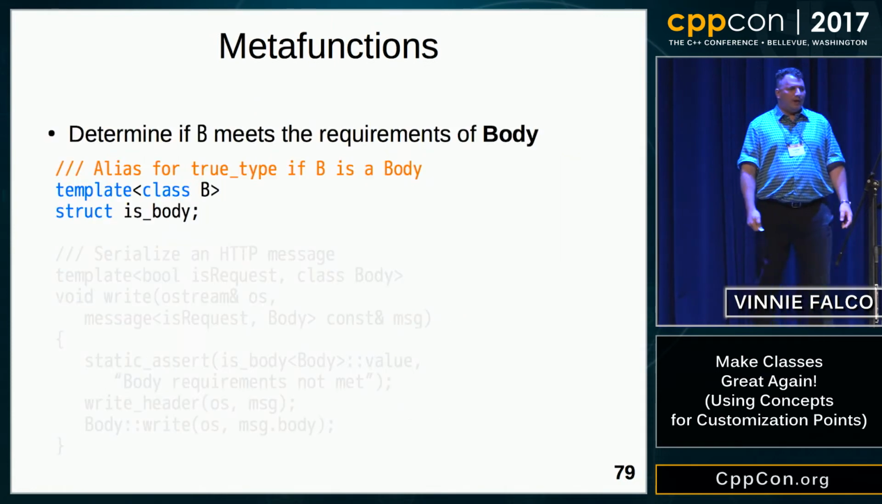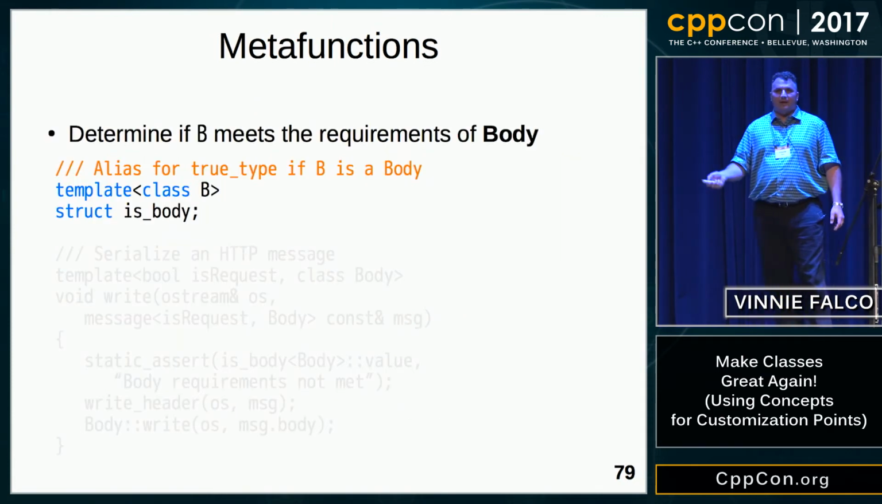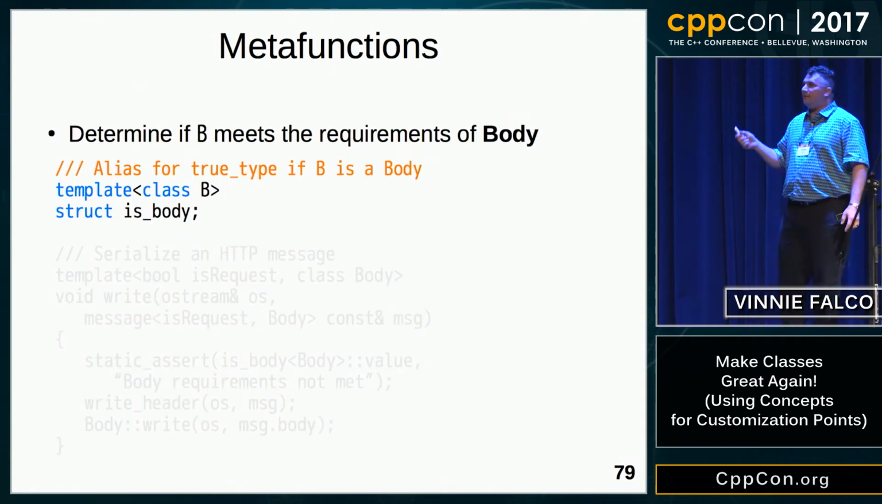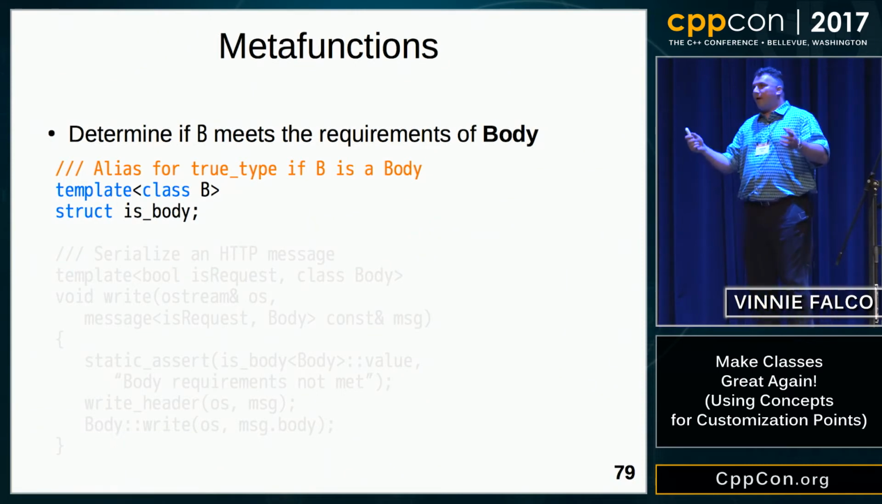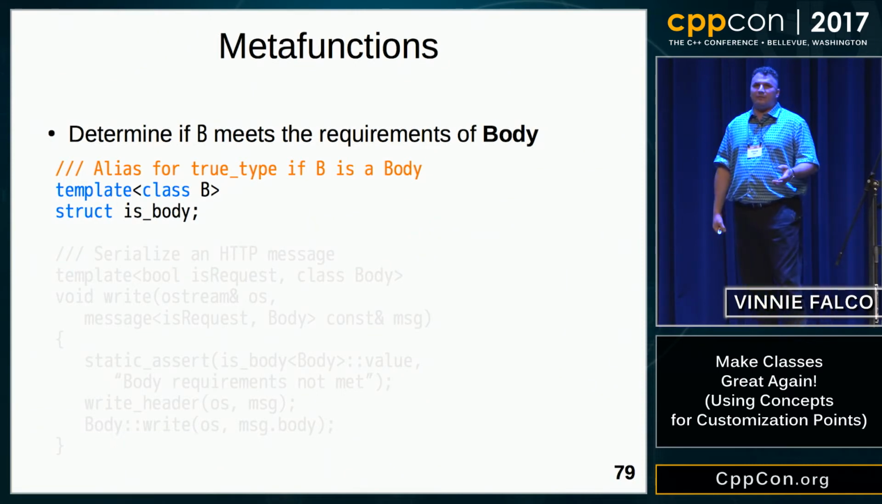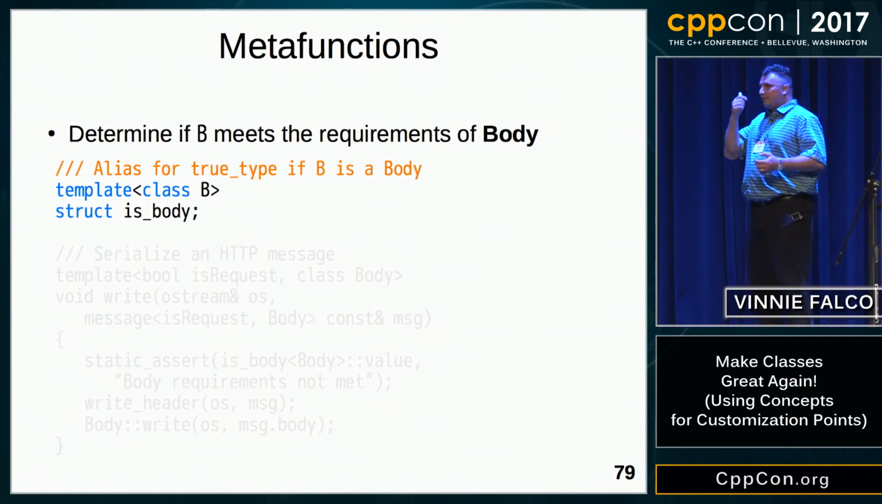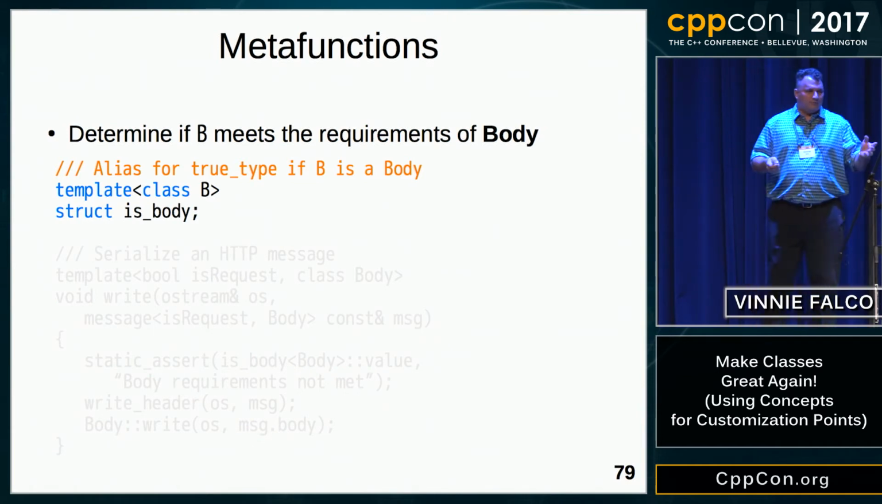So we would like to write a metafunction called isBody that determines whether or not a given type meets the requirements of our concept. Now, you've probably used these things before in the standard library. You've got isReference, you've got isConstructible, that sort of thing. So we're going to write something like that.